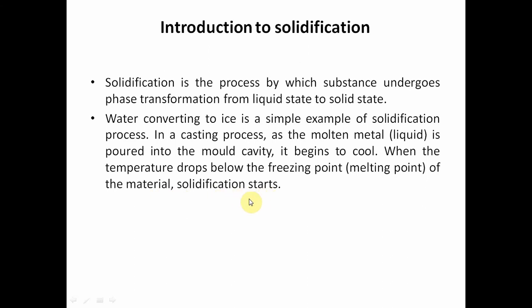But here, the change of liquid state to solid state does not occur in a complete manner at once; instead, it takes place step by step. We will see in the next slide how the liquid molten metal is converted into a solid form. The time taken to convert the liquid state to the solid state is called the solidification time.